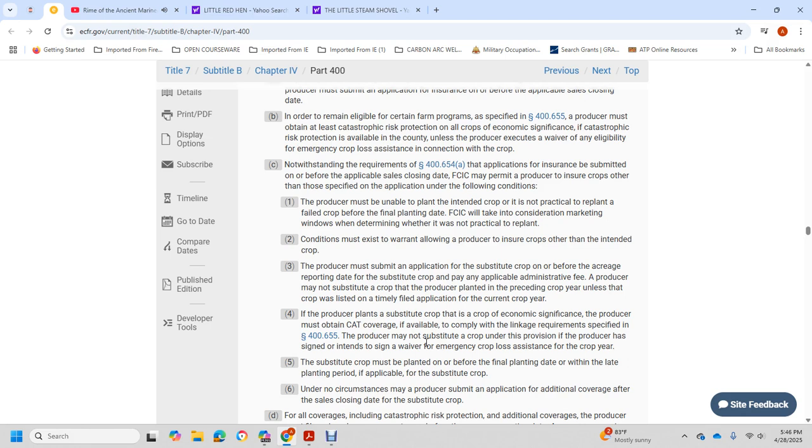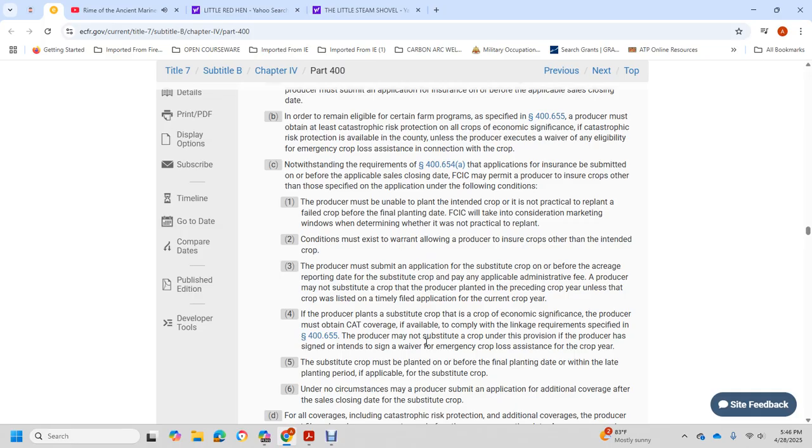The producer must submit the application for the substitute crop on or before the acreage reporting date and pay the applicable administrative fees. The producer may not substitute for the crop in the plan for preceding crop years unless the crop was listed with a timely filed application for the current crop year.